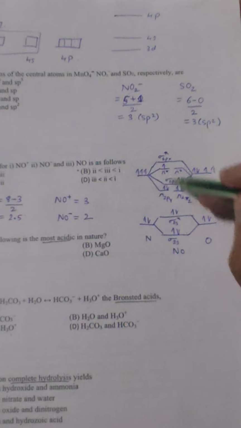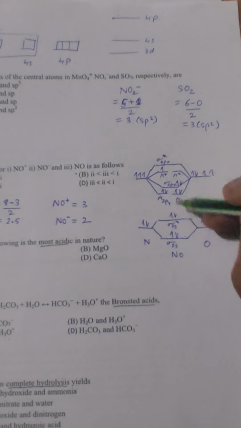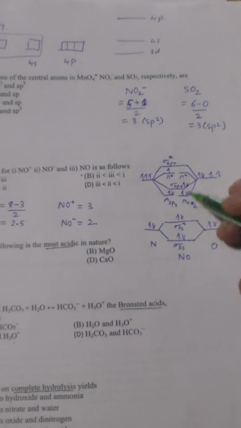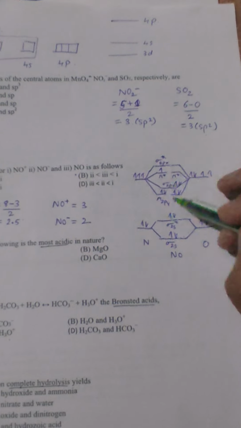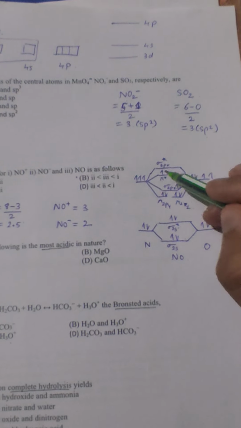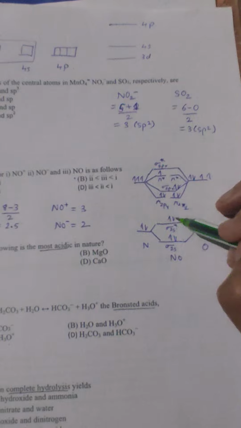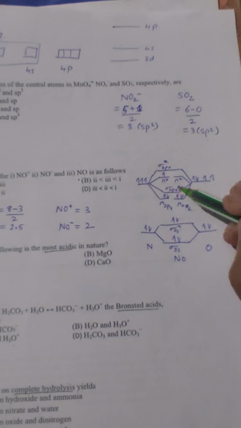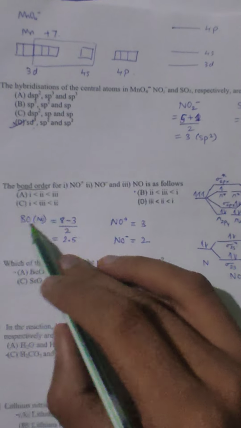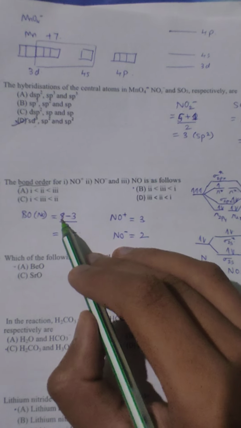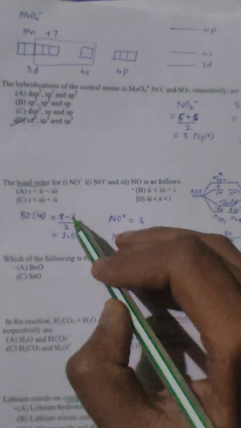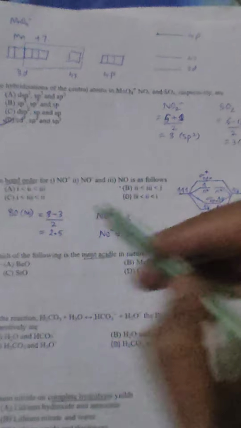If you fill them as per the Aufbau principle, we'll get it in this sequence, where in anti-bonding we'll have 3. This is 1, 2 and 3. In case of bonding we'll have 8. So bond order is given by the number of electrons in bonding minus anti-bonding, divided by 2. Here it is 8.